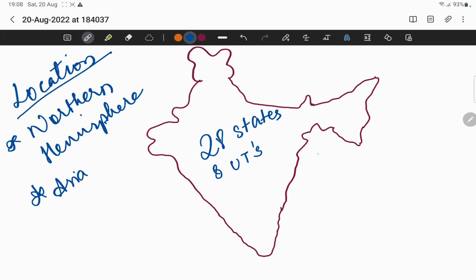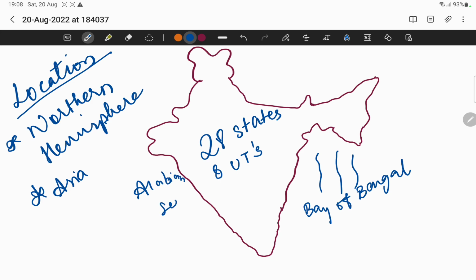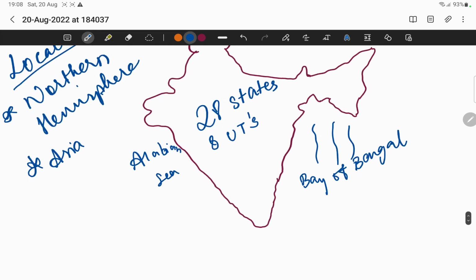And if you see this water which is here, this is known as Bay of Bengal. This side which is there, that is known as Arabian Sea. And the down part, there is an ocean which is known as Indian Ocean.